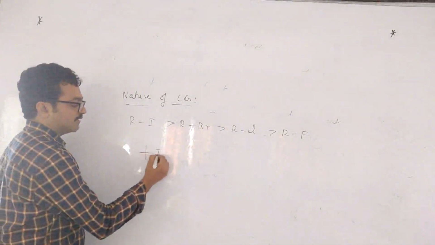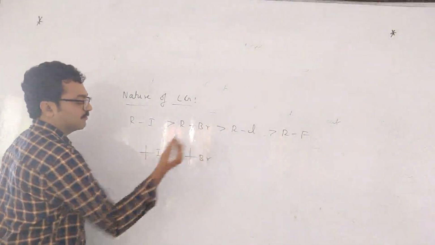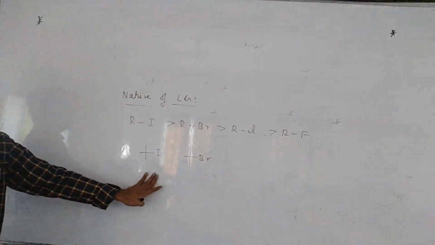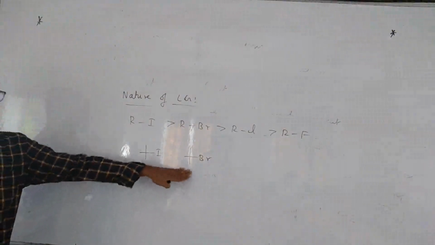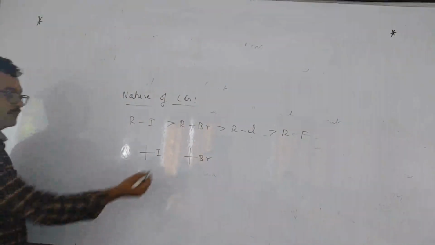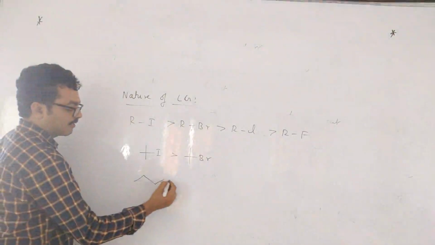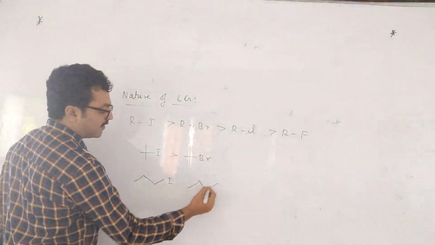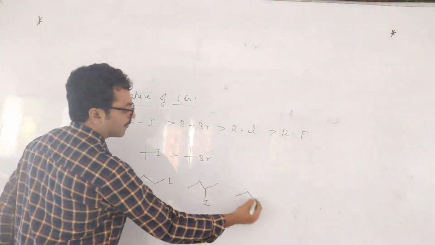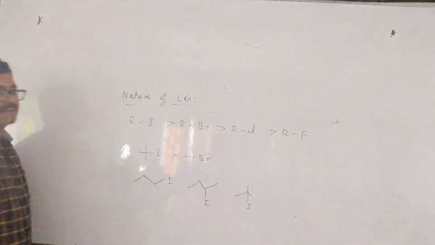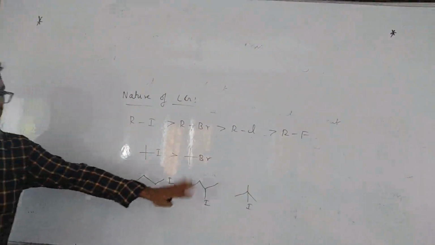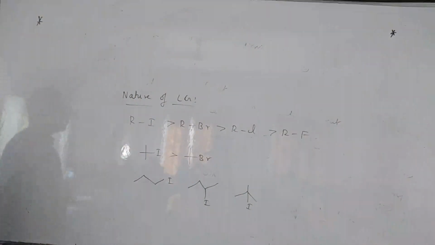So they will ask like this: which is more reactive towards SN1? The first one or the second one? The first one, with iodide as the leaving group. This is a normal question. Here the iodine is the same. Which is more reactive towards SN1? 1, 2, 3.